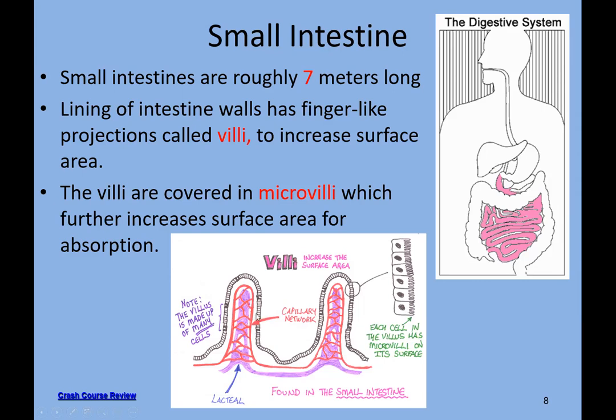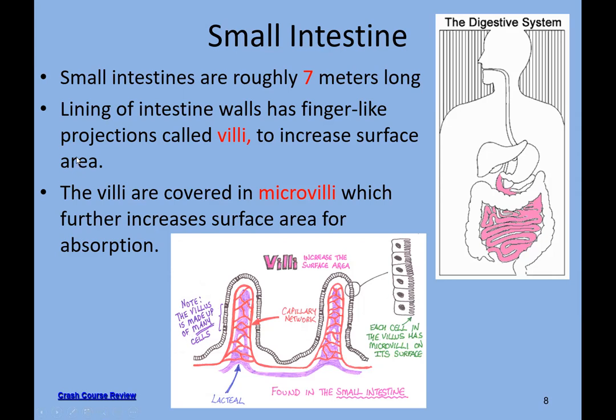And how has the surface area been increased? It's increased by these finger-like projections, and above these projections, a layer of cells is present which have their own finger-like projections that increase it further. Within these projections, a capillary network is present, so that the absorbed material goes directly inside the capillary, inside the blood.